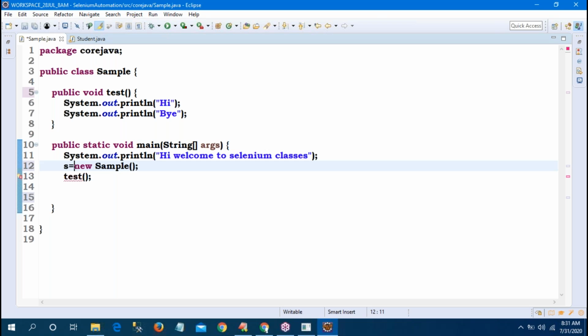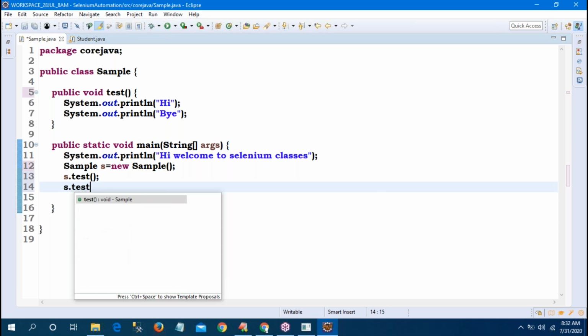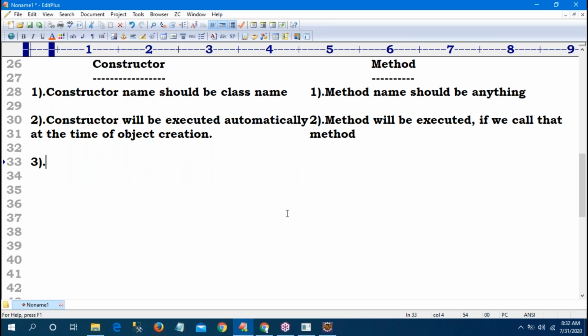So s dot test. For an object, you can call any number of times. S dot test, 10 times you can call, no problem. But the constructor will be executed only once per object. Whenever an object is created, only one time.